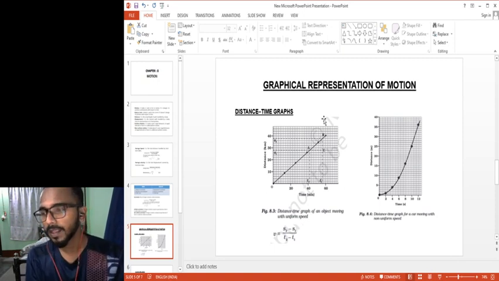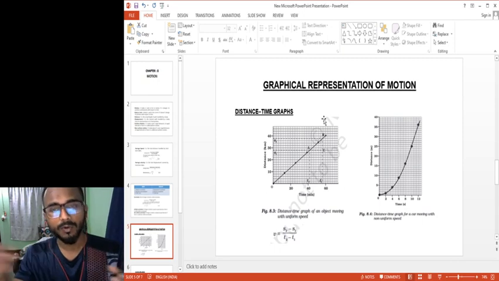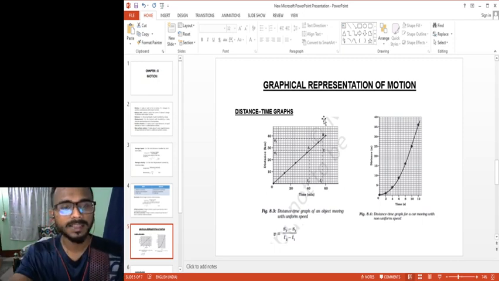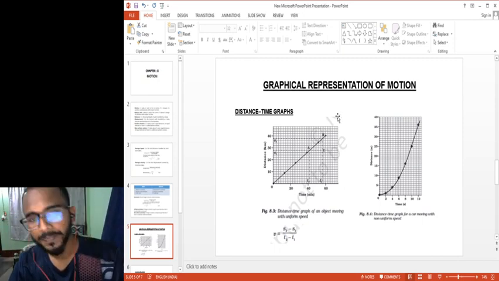For example, suppose I tie a ball to a string or a rope, and then I give it a round motion. What will happen is that the ball will move in a circular path.